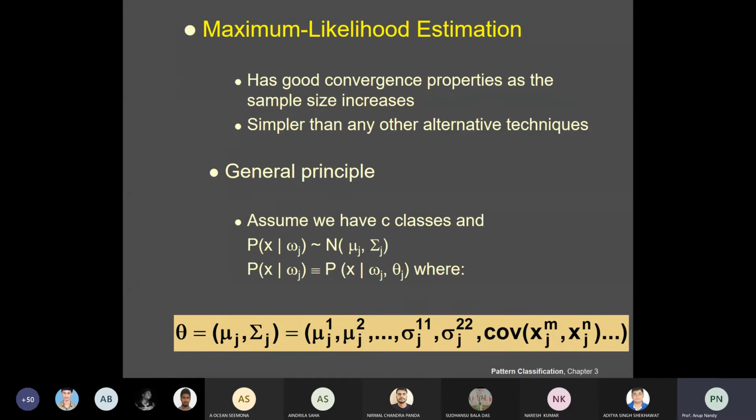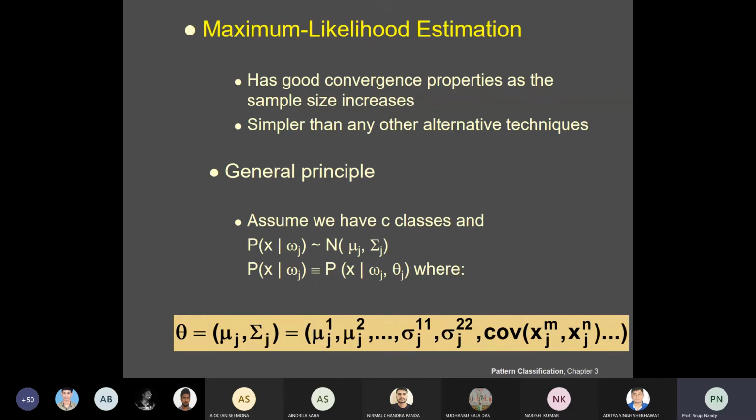You need to find a good estimate of the parameter vector which best describes the training sample points. That is your job. Now, to simplify these things, you can write theta j equal to mu j, sigma j, where mu j1, mu j2, and so on.